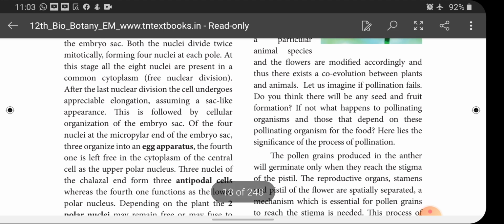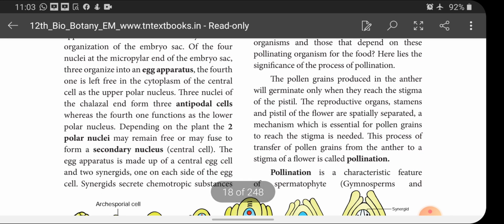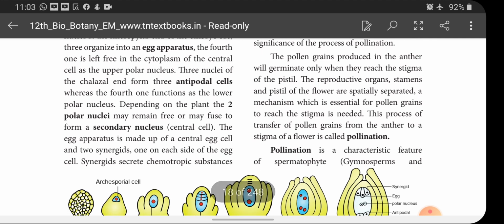So there are some questions asked here. Please answer. Find the answer by yourself, children. The pollen grains produced in the anther will germinate only when they reach the stigma of the pistil. So I said transfer of pollen grains from anther to stigma is called pollination.